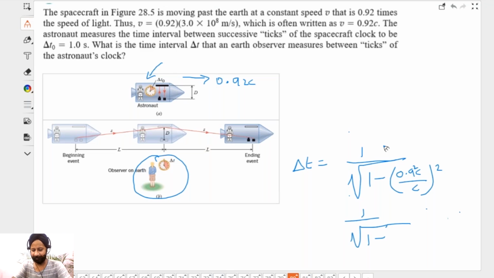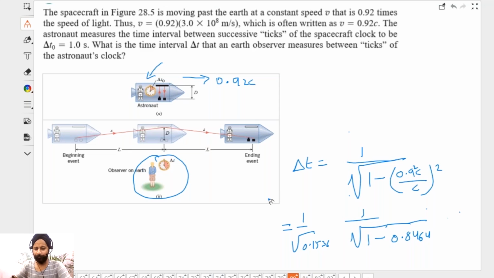Now square 0.92, 0.92 times 0.92, that is 0.8464. Okay, this has come. Now subtract from 1, 1 minus 0.8464. That comes out to be 1 by root of 0.1536. So that comes out to be, let's say, where is the square root here?